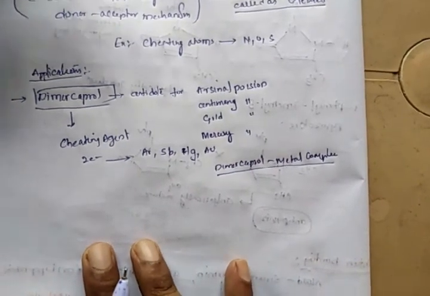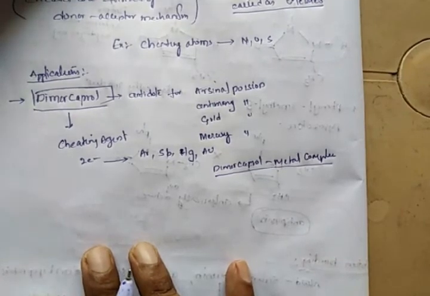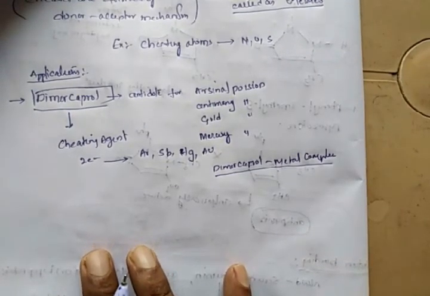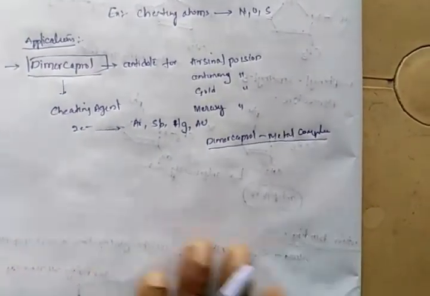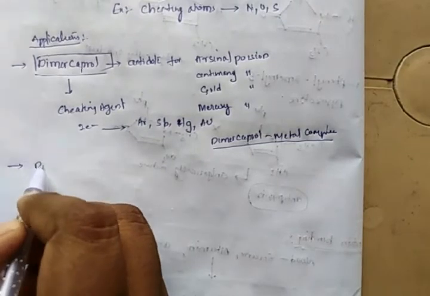Whenever a person is poisoned with copper, the best drug is penicillamine. So the next example of a chelate forming drug is penicillamine.